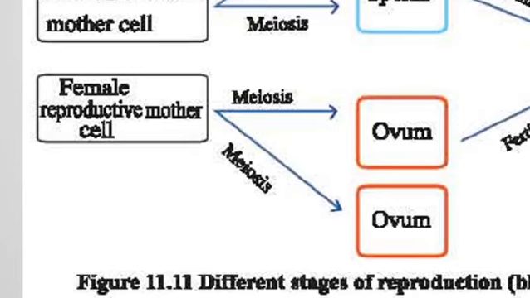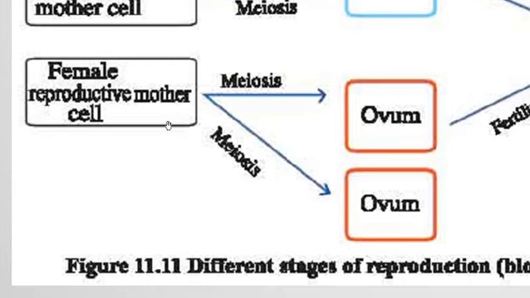And this process also takes place by the meiosis process. And what happens, these approximately 10,000 reserved reproductive mother cells that were there at puberty decrease in number every month, because every month about 20 or 25 reproductive mother cells are being expended. So when the girl reaches the age of 45 or 50, when she becomes a mid-aged woman, then inside her ovary no more female reproductive mother cells exist.